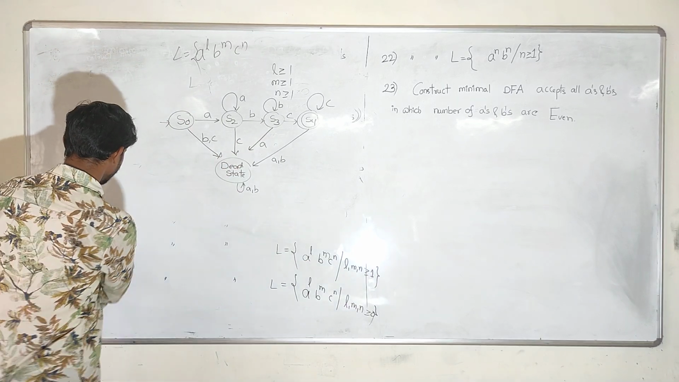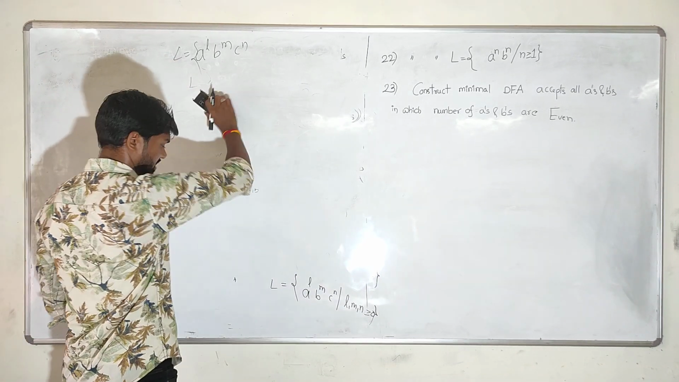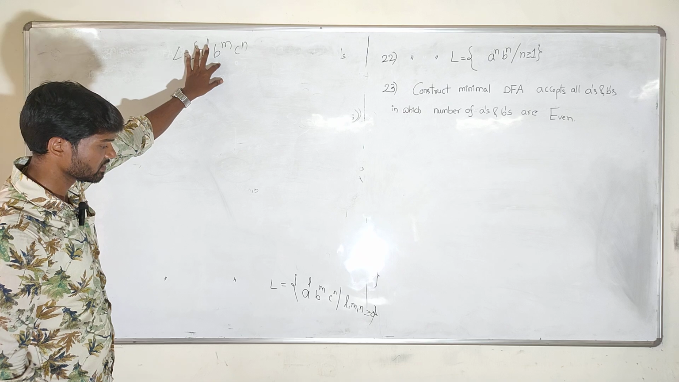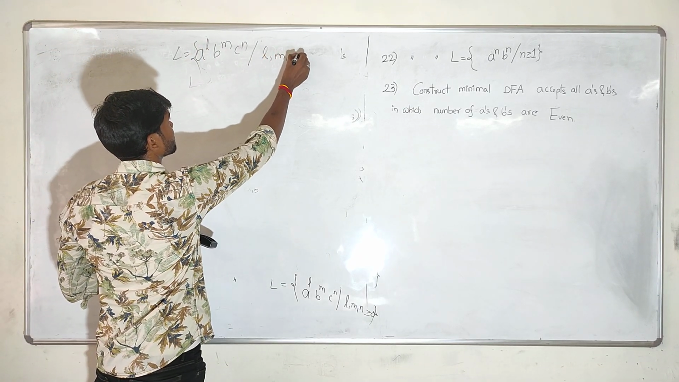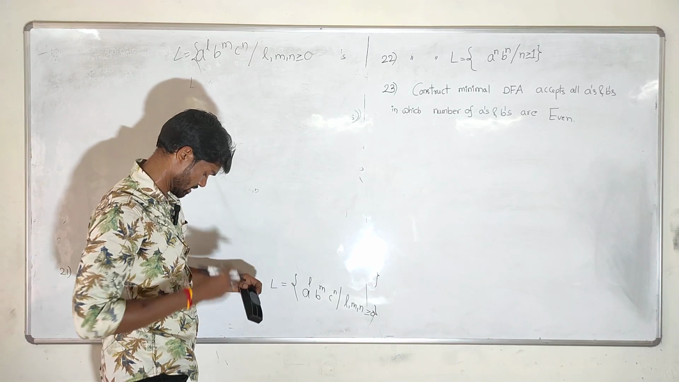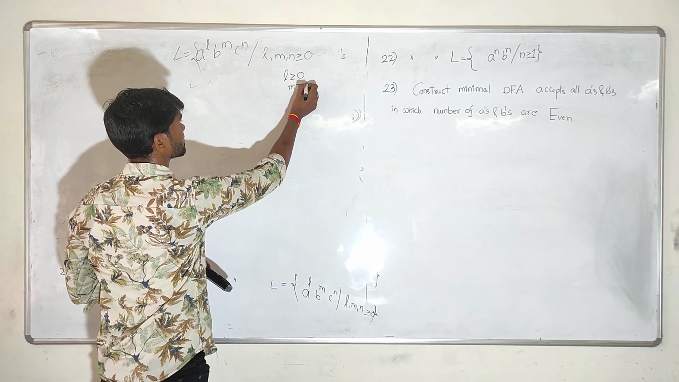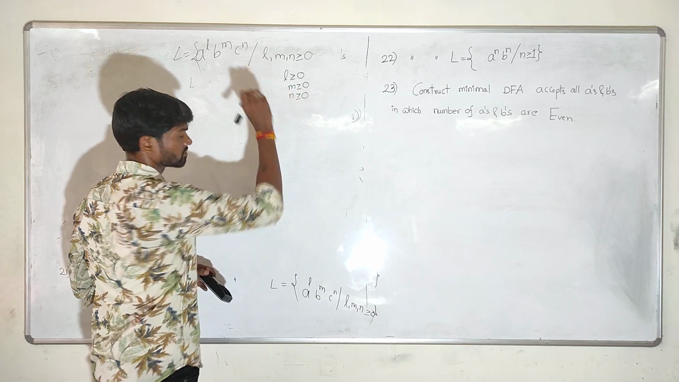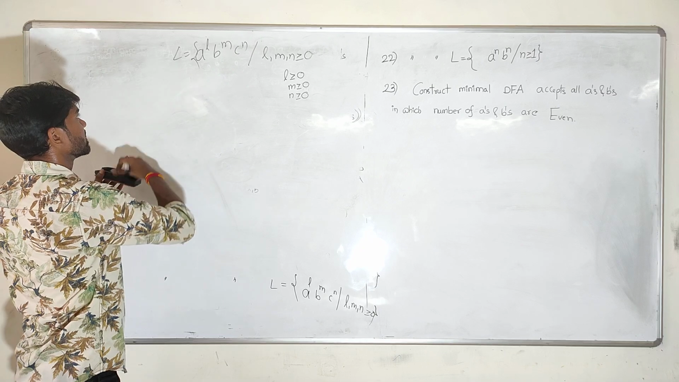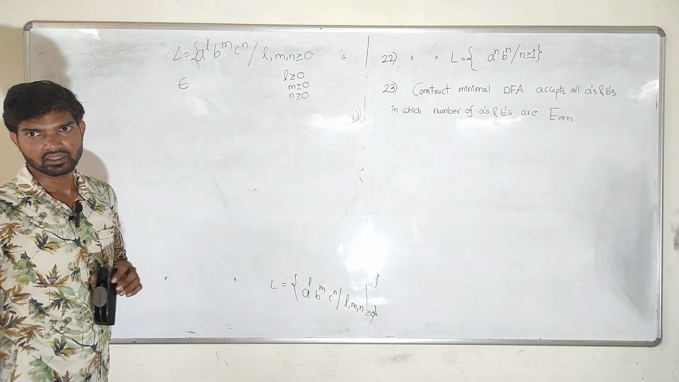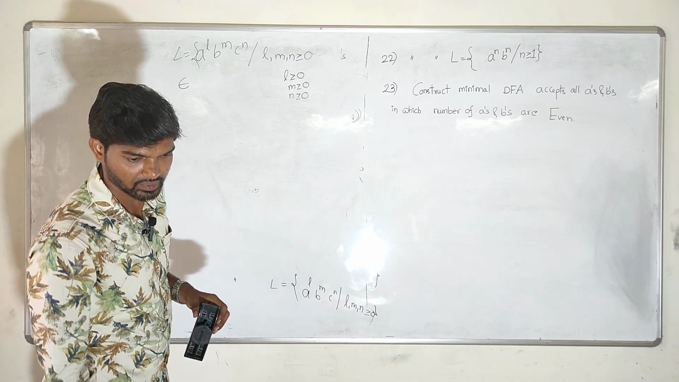Coming to question 21, same language, A power L, B power M, C power N, but they gave the restriction that L, M, N should be greater than or equal to 0. This means L should be greater than or equal to 0, M should be greater than or equal to 0, N should be greater than or equal to 0. So if all are 0, you will get the minimum string, epsilon. Then after that, single string, double string, triple string, like this you will get so many.